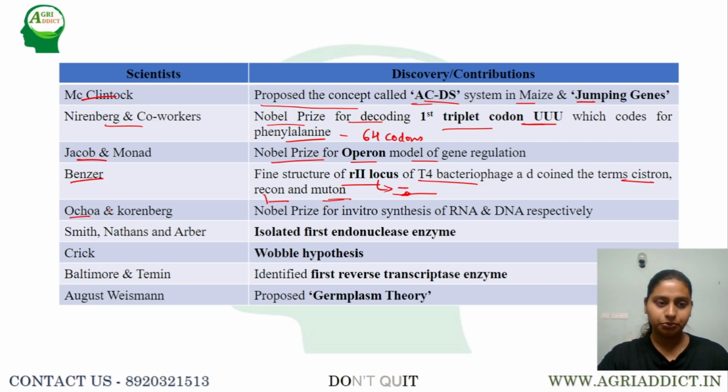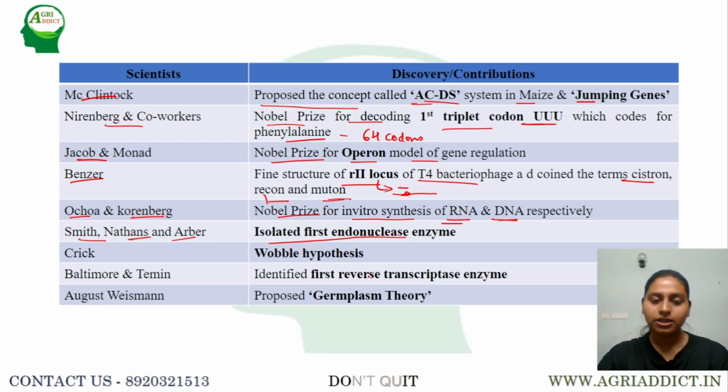Next, Ochoa and Kornberg were also awarded the Nobel Prize for in vitro synthesis of RNA and DNA respectively. Ochoa was able to synthesize RNA under laboratory conditions, and Kornberg was able to synthesize DNA under laboratory conditions. Later, Smith, Nathans and Arber isolated the first restriction endonuclease enzyme, which completely changed recombinant DNA technology, like a revolutionary thing.